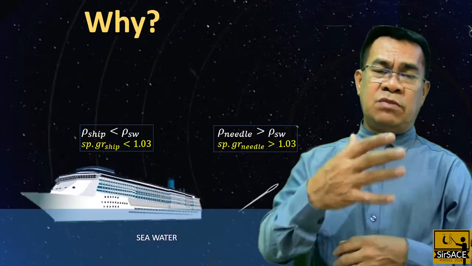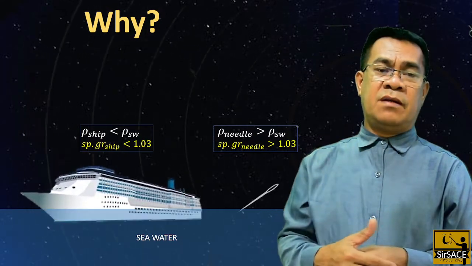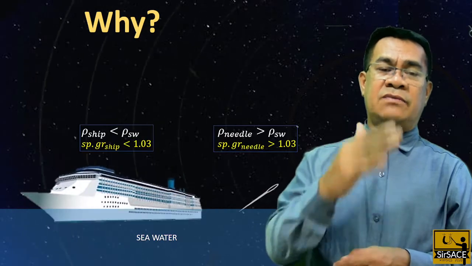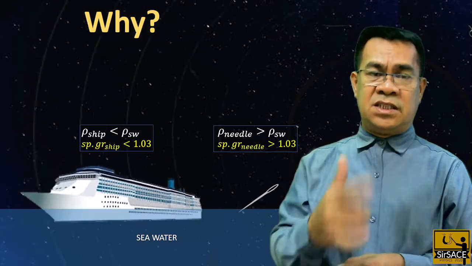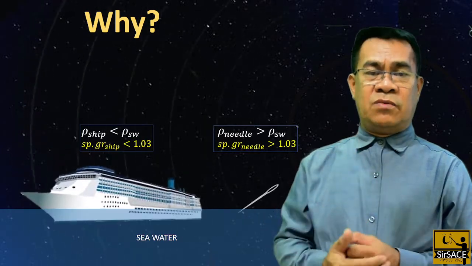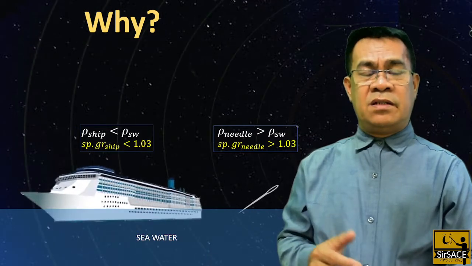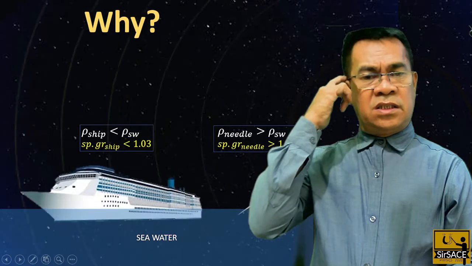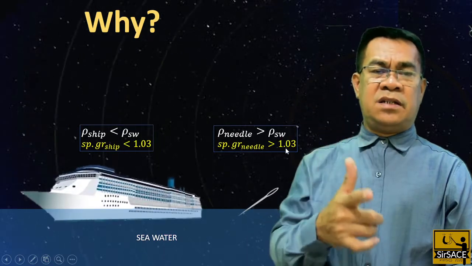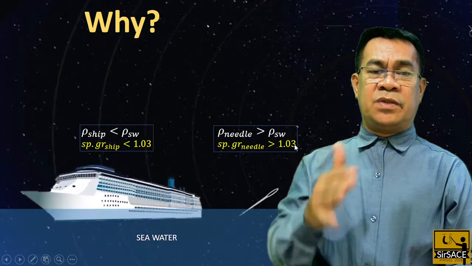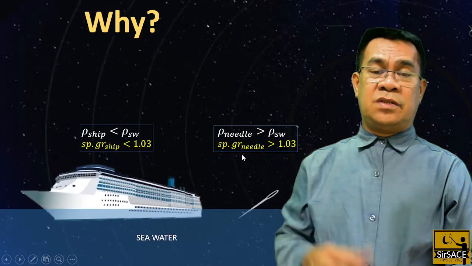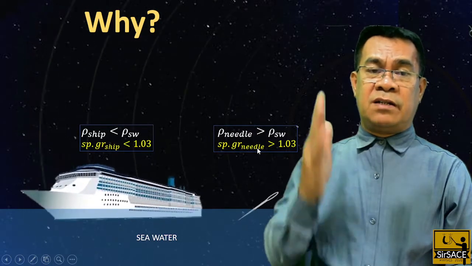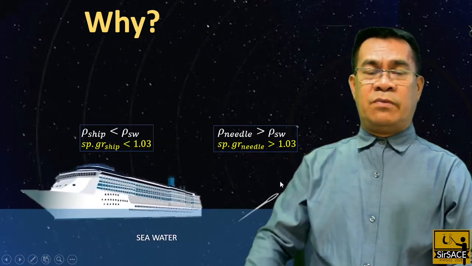So the combination between the mass and volume, the mass is greater relative to its volume, and it follows that the density is greater than the seawater. By the way, the 1.03, remember, is the density, a specific gravity of seawater with respect to the seawater. So the specific gravity of the needle should be greater than that amount, 1.03.